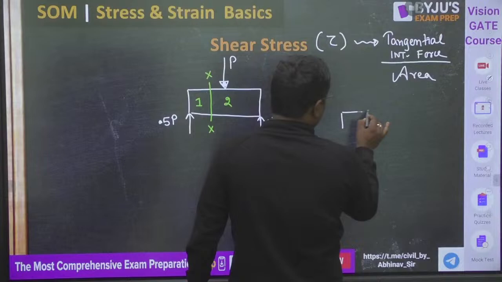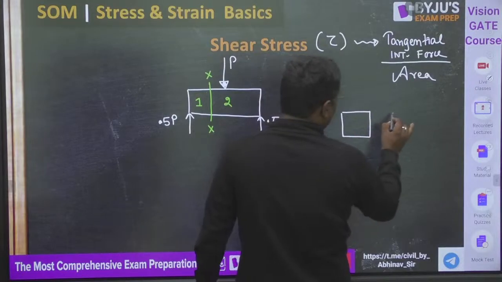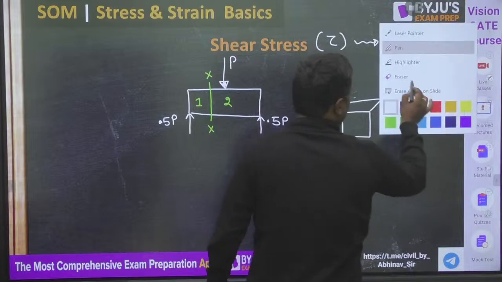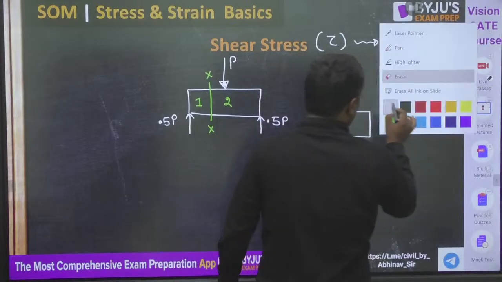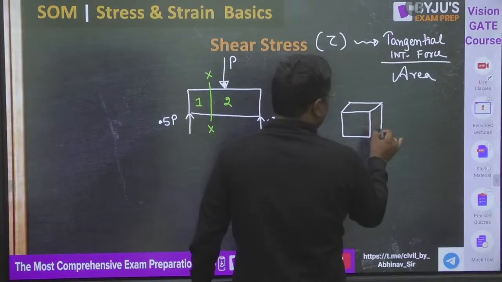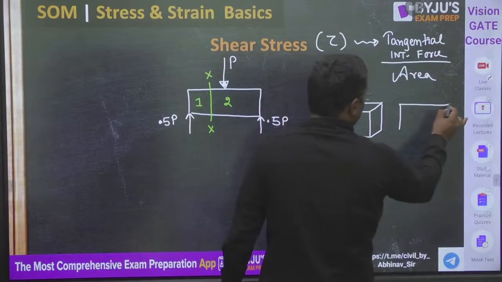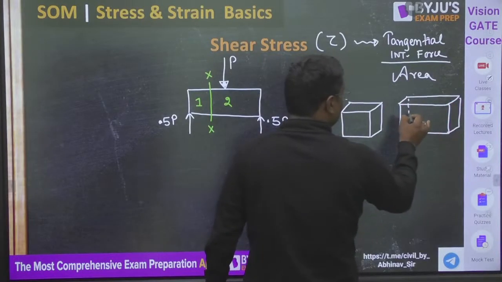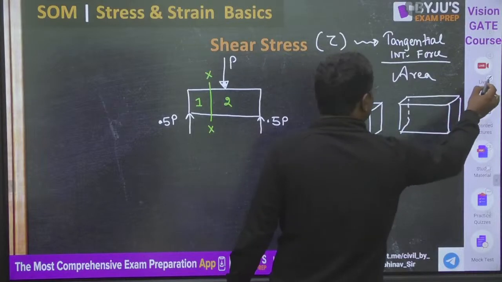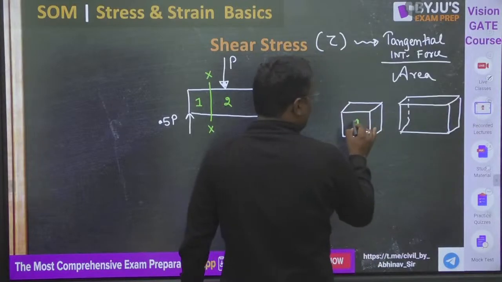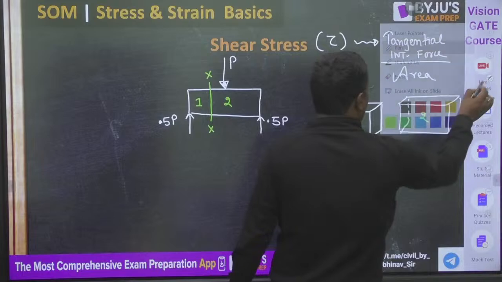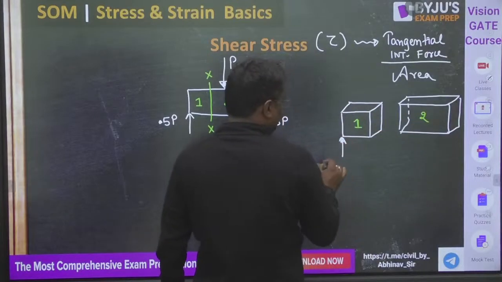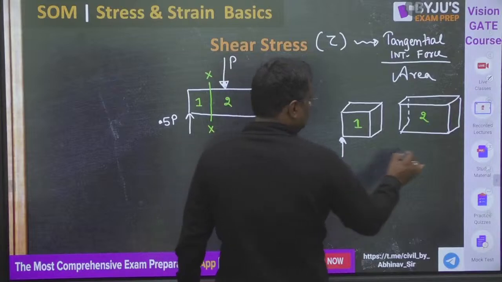This is one part and this is the second part, and here 0.5 P external force, the reaction, I am considering to be an external force.